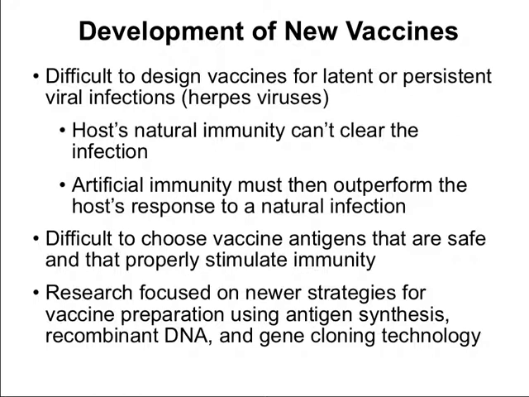It's difficult to choose vaccine antigens that are safe and that properly stimulate immunity. Vaccines take years and years to develop and become approved. And even after the approval process, there are still side effects that can come about. For example, there are some really controversial things about vaccination right now. When we look back at the polio vaccine, one of my colleagues is working on some research that shows that there's a very strong correlation between the polio vaccine and mesothelioma. Very, very controversial work, though, because the government required that vaccination, and then the pharmaceutical companies developed that vaccination.